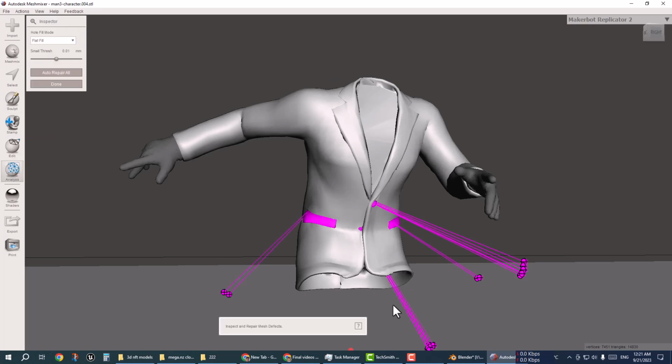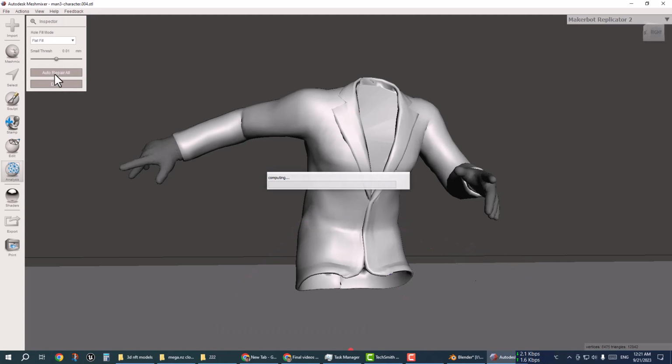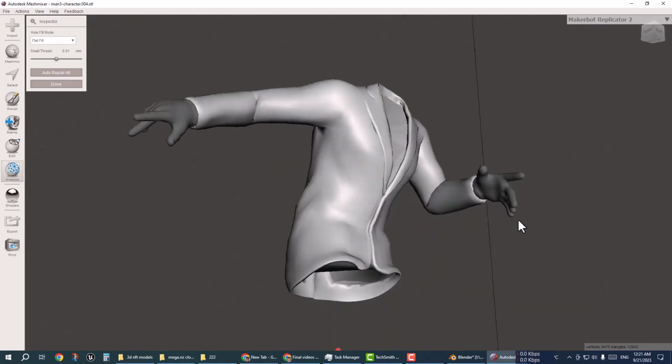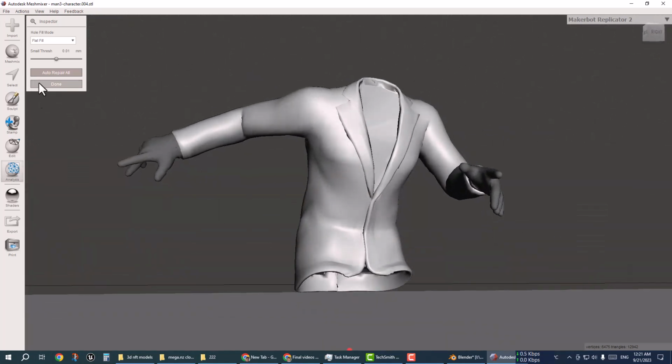Now I'm going to inspect that again: analyze, inspect. Some objects have some problem. I am going to auto repair. This is not adjustable with this mesh, so it is going to be deleted.